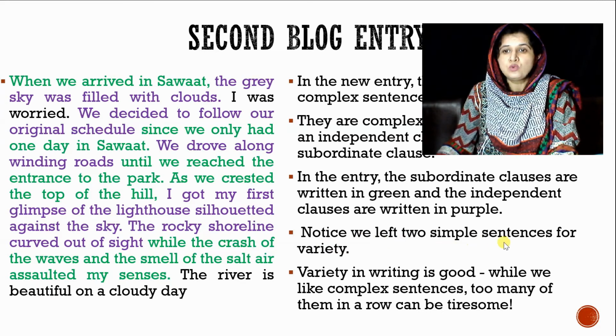Notice we left 2 simple sentences for variety. Only 2 simple sentences now: I got my first glimpse of the lighthouse silhouetted against the sky, which is one simple sentence, and the river is beautiful on a cloudy day. These are simple sentences. The rest of all the sentences are complex sentences.